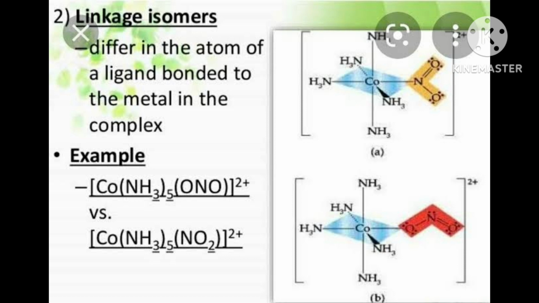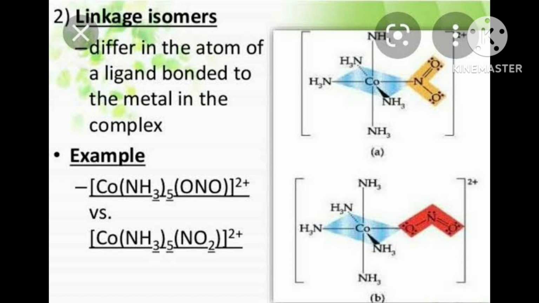Ammonia is neutral, and chloride is 1 negative, NO2 is also 1 negative. Then 2 negative is there. Ammonia NH3 is 2, but it is 0, neutral.